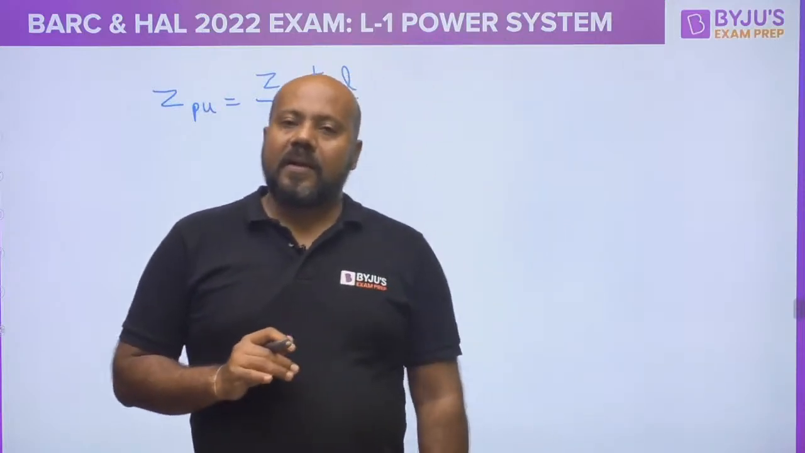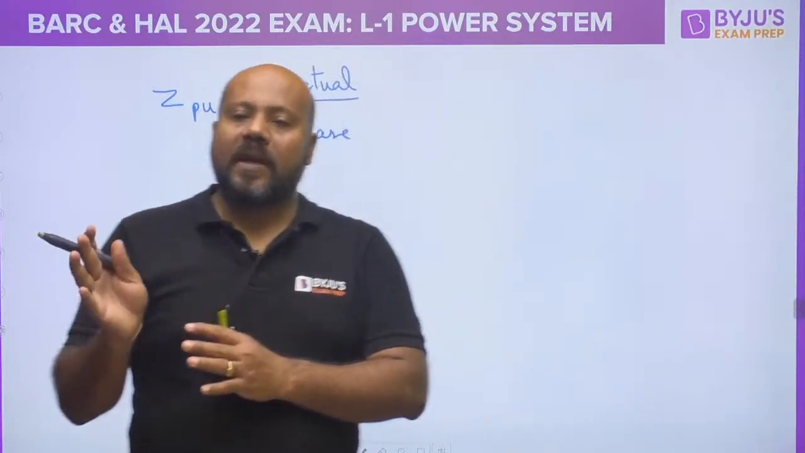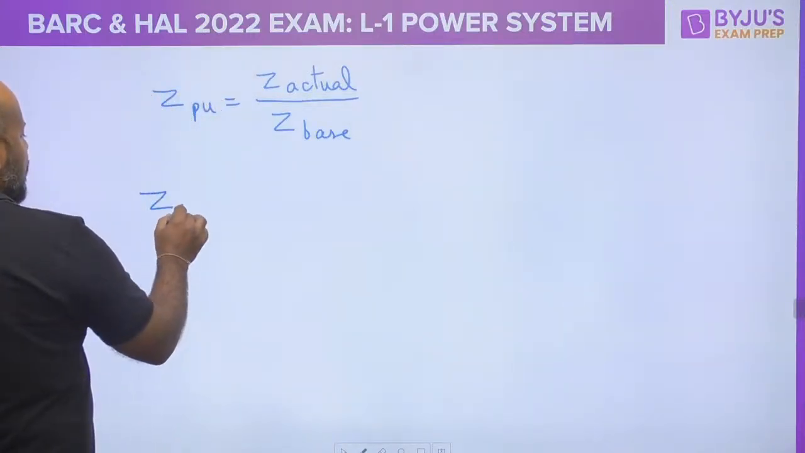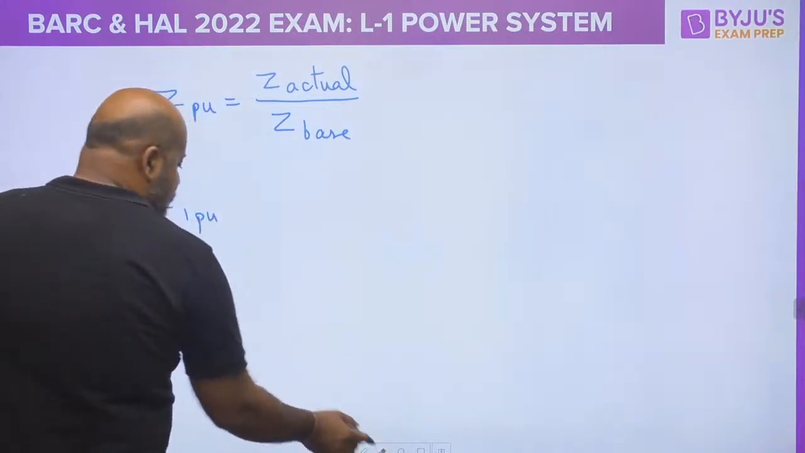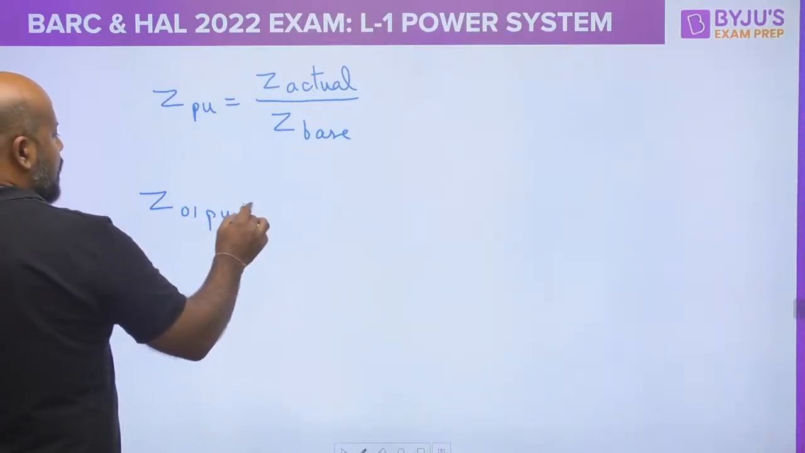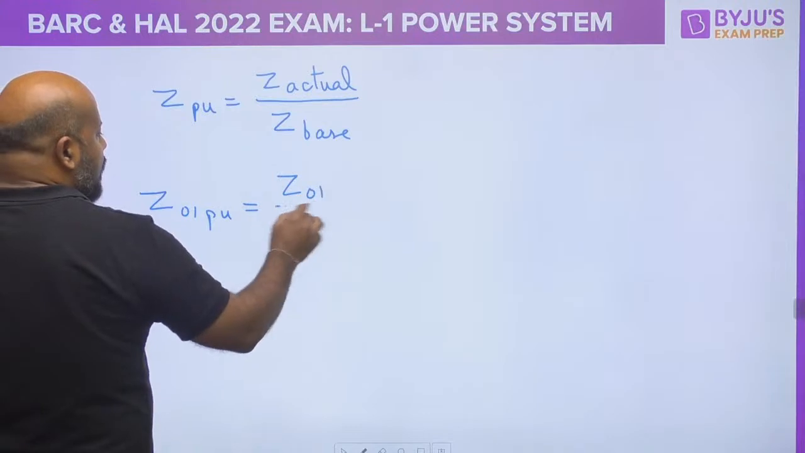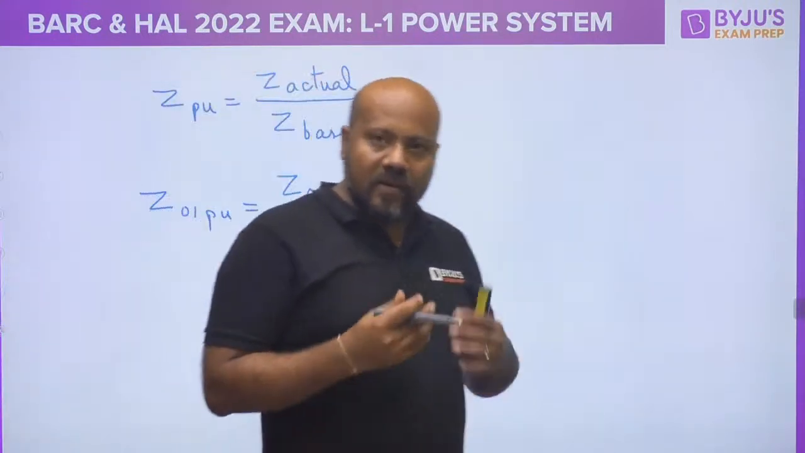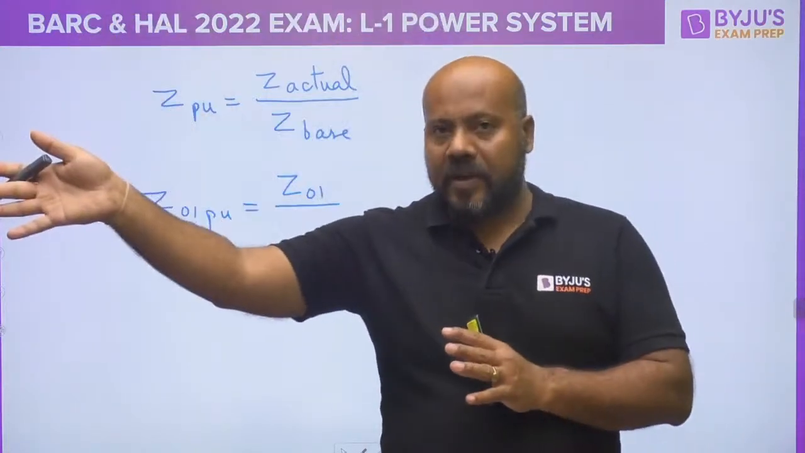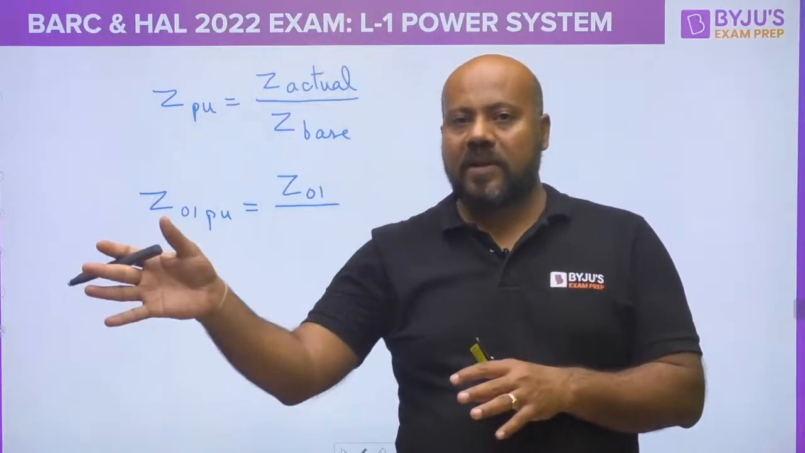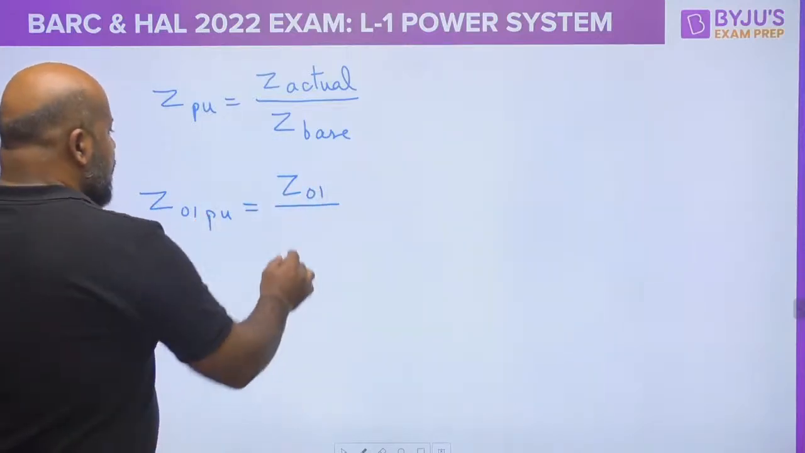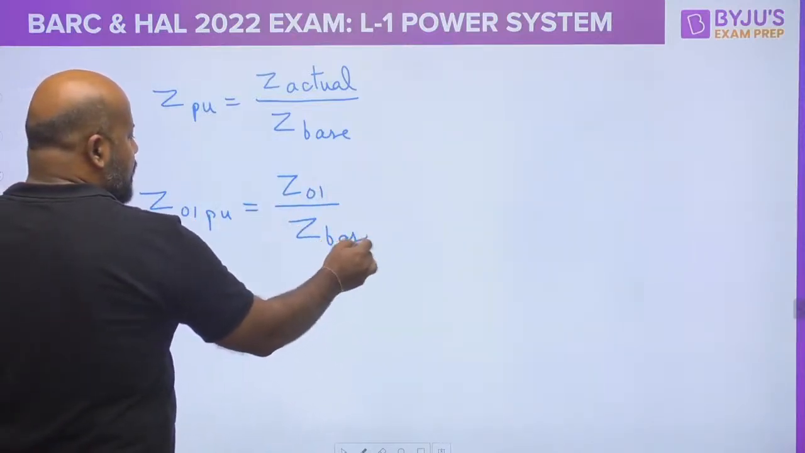So if I have to find the per unit value of the impedance referred to the primary side or the secondary side, how can I write it? Z01 per unit is equal to the actual value of Z01. What is Z01? Z01 is the total impedance referred to the primary side. When you refer the secondary side to the primary side, the total effective impedance we write as Z01, and this is the actual one. And this is going to be the base impedance.